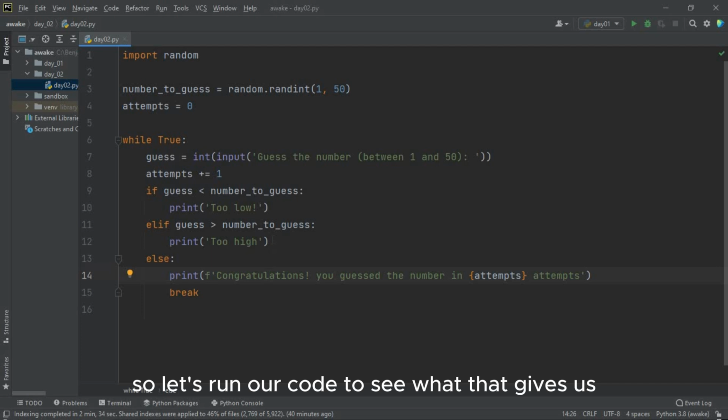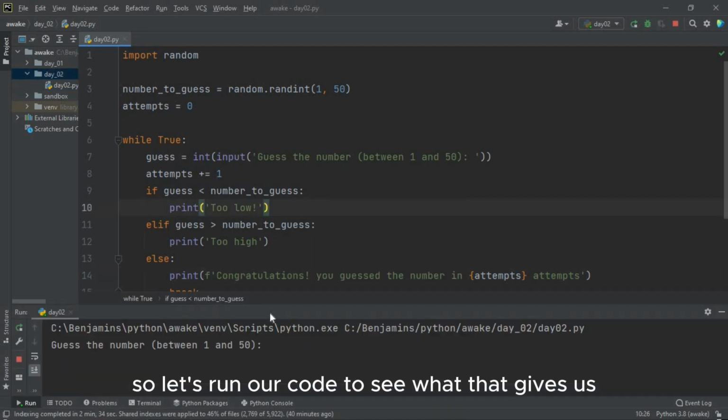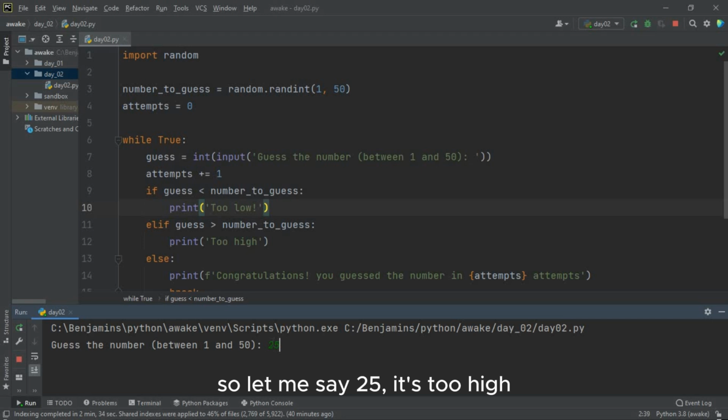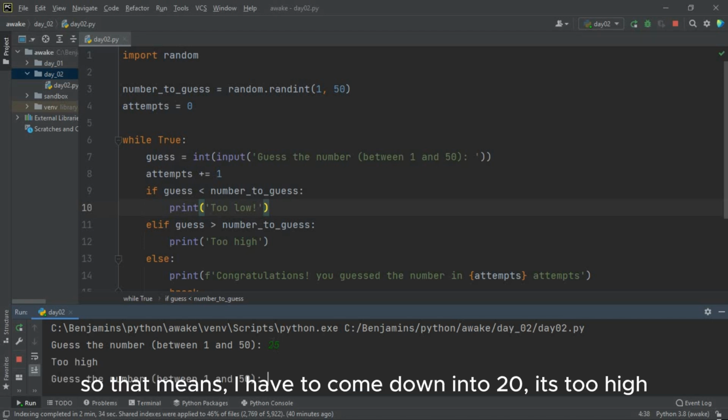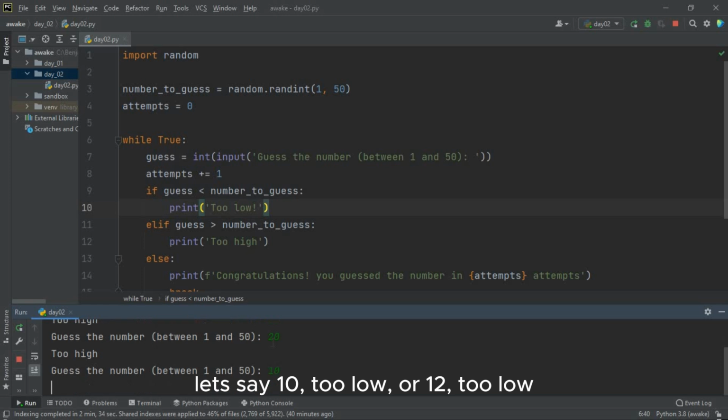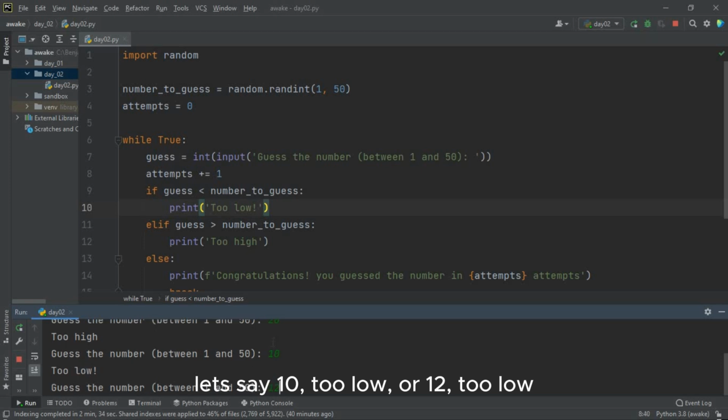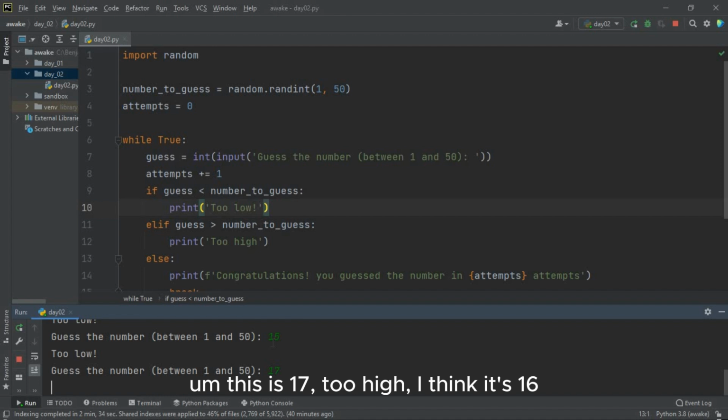Okay, so let's run our code to see what that gives us. So let me say 25. It's too high, so that means I have to come down. Let me say 20. It's too high. Let me say 10. Too low, so 12. Too low, 15. 15 is too low. Let me try 17. Too high. I think it's 16.